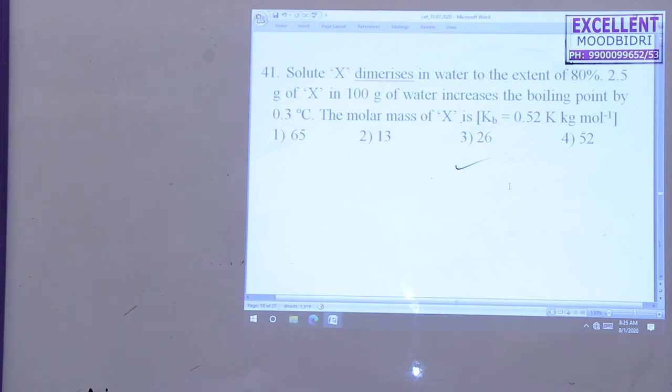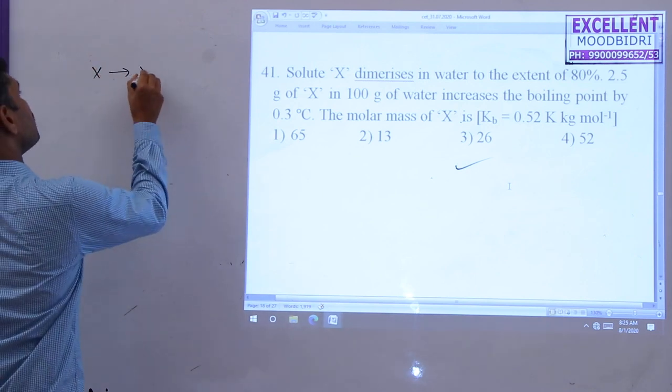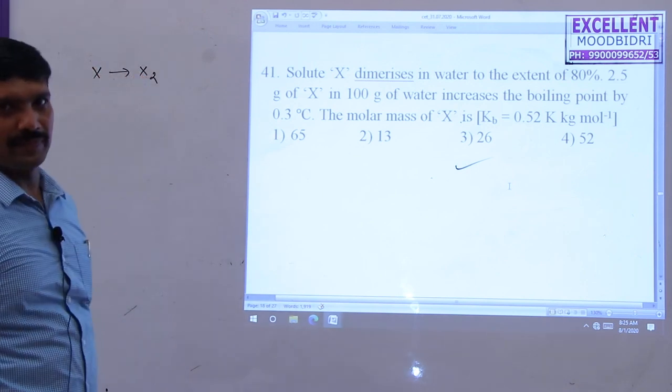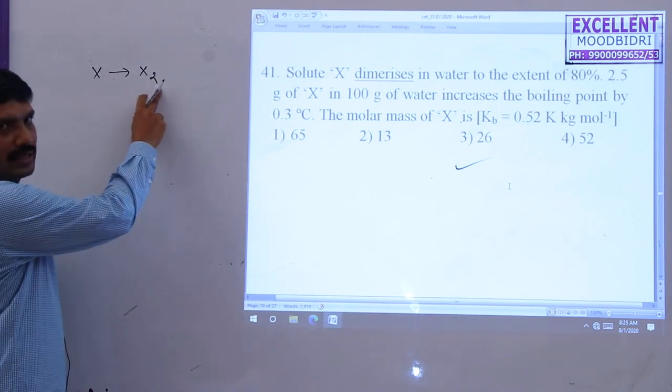So here X first dimerizes. This is a dimerization reaction. How do we know that X dimerizes? X dimerizes like acetic acid; we already studied the association of acetic acid. Here X also dimerizes in this way.